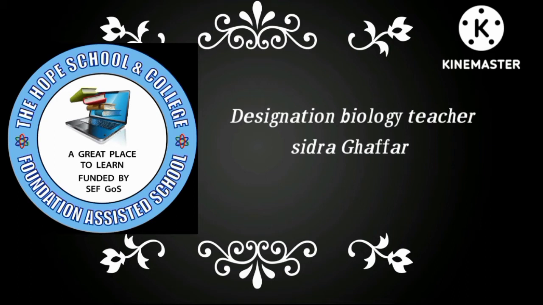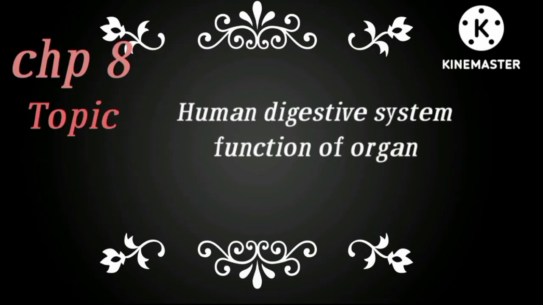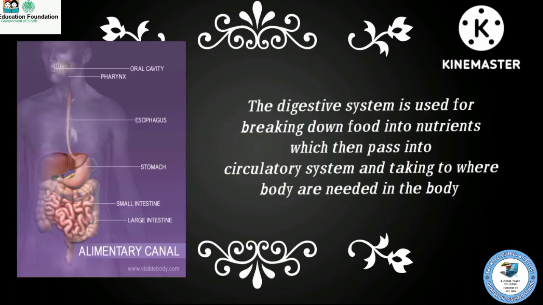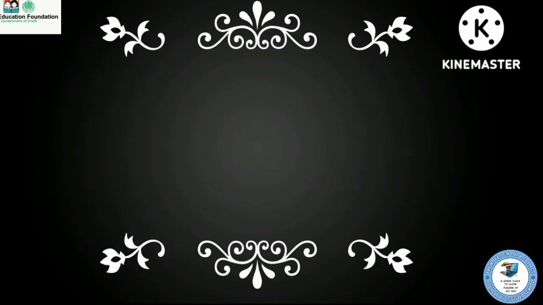In the previous video we covered some topics of chapter 8 of the 9th class biology book. Now we again discuss two topics of chapter 8: the human digestive system and the functions of all organs. So first, what is the human digestive system? The human digestive system is used for breaking down food into nutrients, which then pass into the circulatory system and are taken to where the body needs them. The other topic is the function of organs.